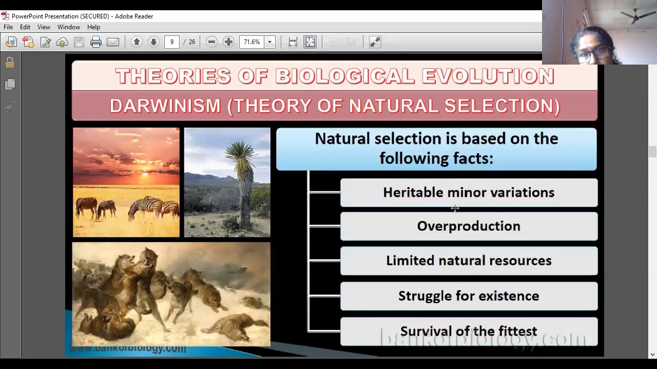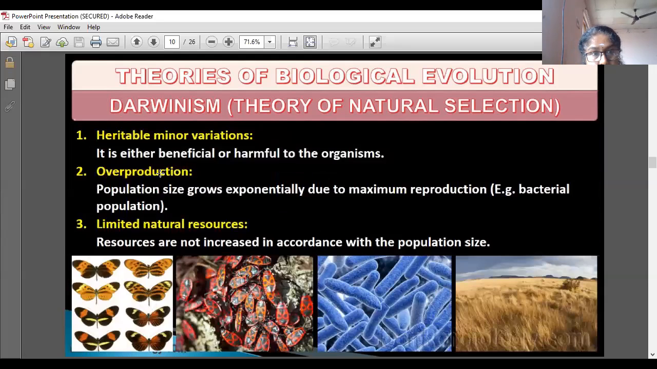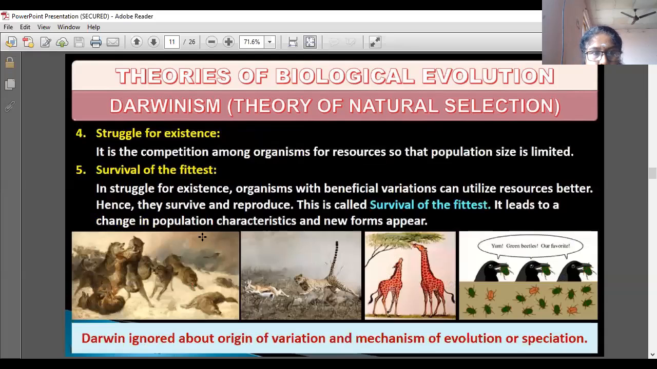Natural selection proceeds by these steps: heritable minor variation, overproduction, limited natural resources, struggle for existence, survival of the fittest. Variation is either beneficial or harmful to the organism. Overproduction: population size grows exponentially due to maximum reproduction. Limited natural resources: resources do not increase in accordance with population size. Struggle for existence, survival of the fittest.